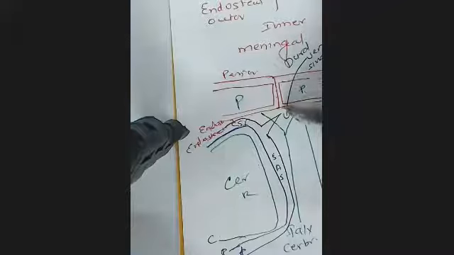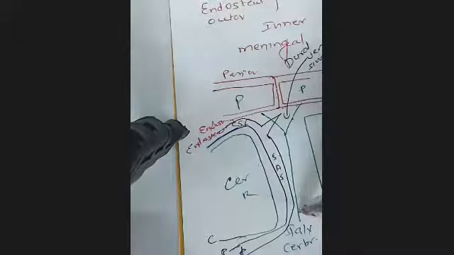Most of the dural venous sinuses are lined on one side by the endosteal layer and on the other side by the meningeal layer. This red thing is the endosteal layer and the green thing is the meningeal layer. So the meningeal layer is thrown into folds.